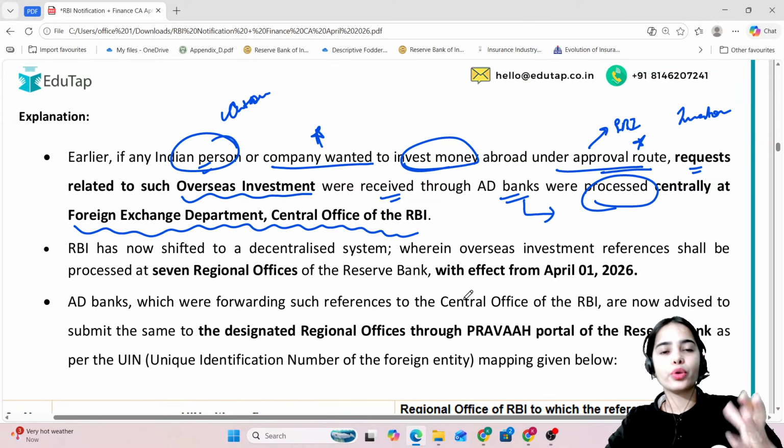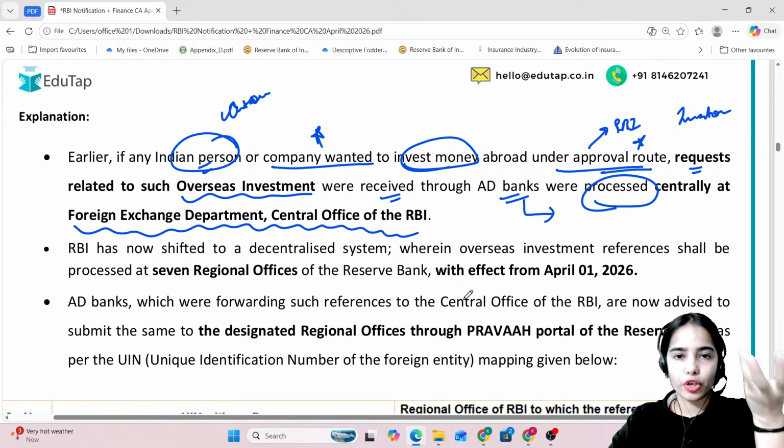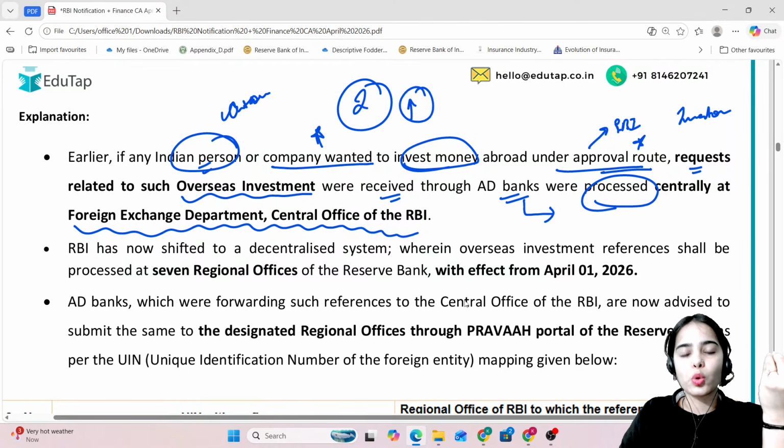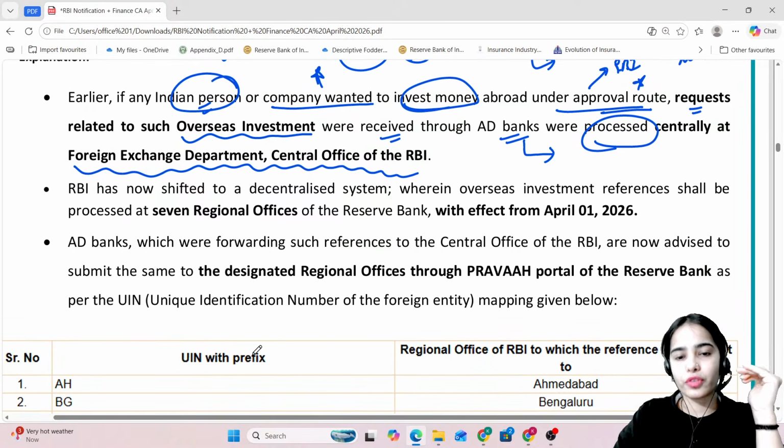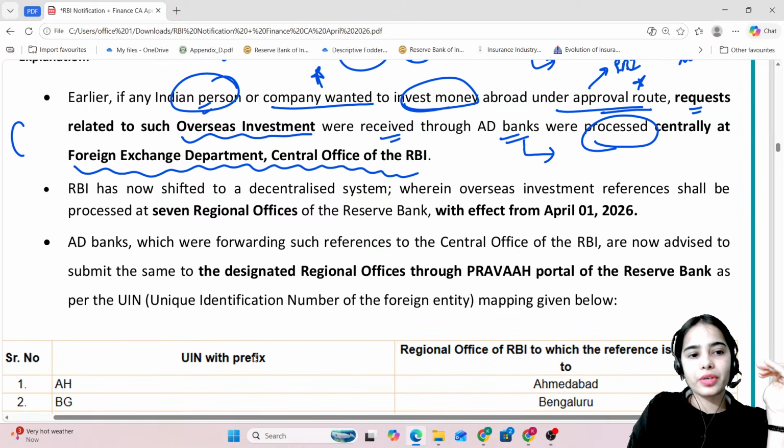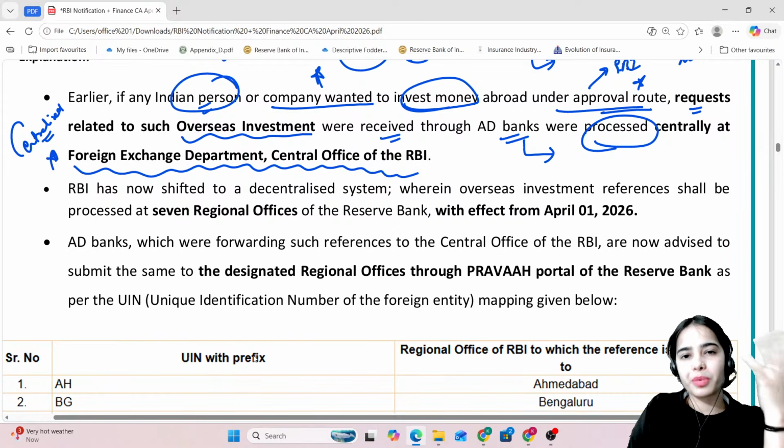So basically, if you want to take the approval for higher investment, more than the limits under the automatic route, you have to take the approval. The investor that wants to invest more can send the application or the request through the authorized dealer bank, that will forward this request to the Foreign Exchange Department, Central Office of the RBI. But there was only the centralized processing of the request that was happening, and at one place there was too much pressure.